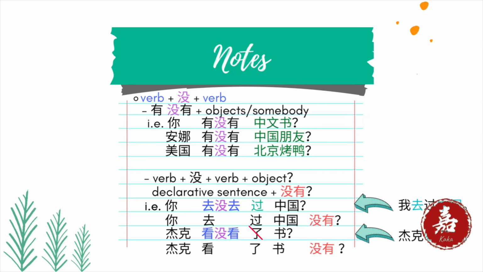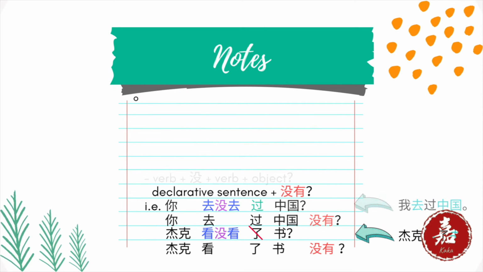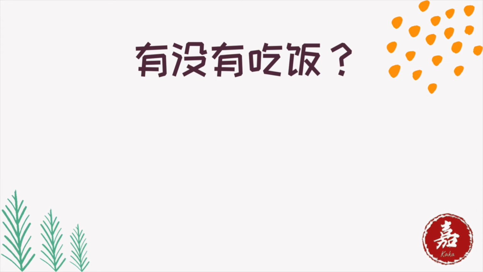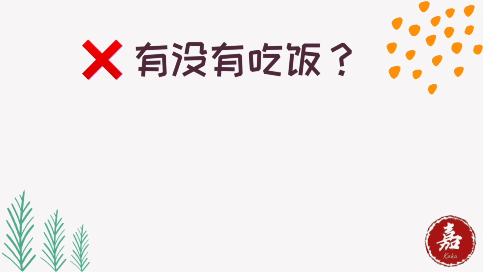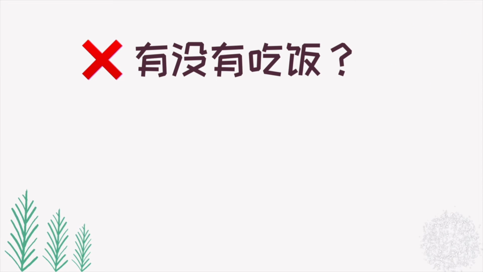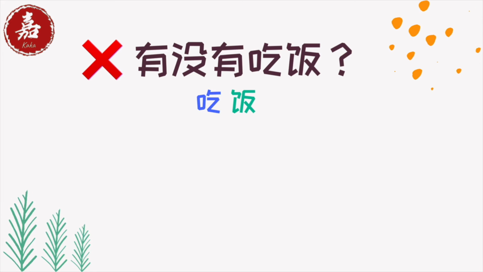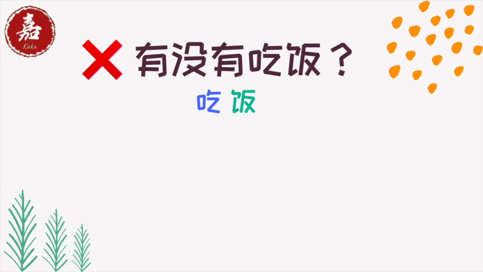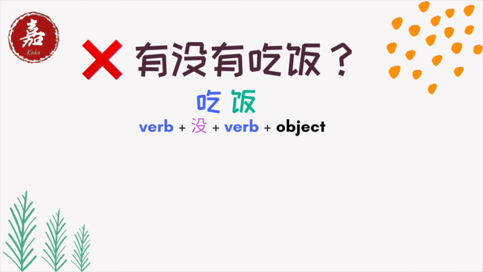Okay, now we have a basic understanding of yes or no questions. Then we're back to our topic today: how do we ask, did you have a meal or not, accurately. Firstly, the phrasal verb is 吃饭 and the actual verb is 吃. Secondly, it's asking about whether eating happened before or not.